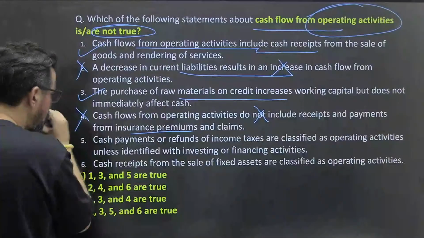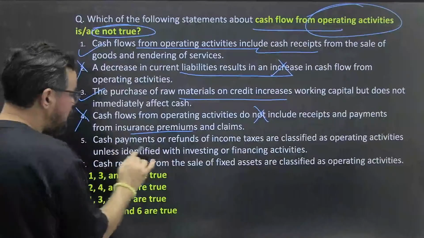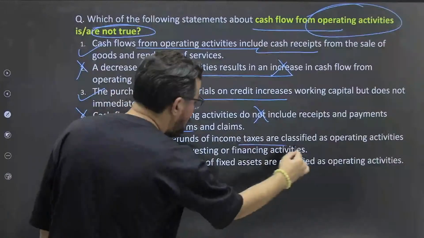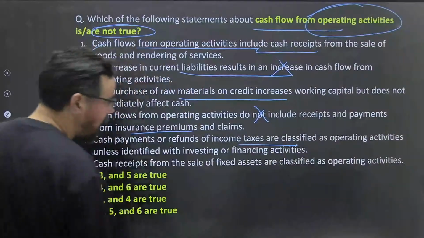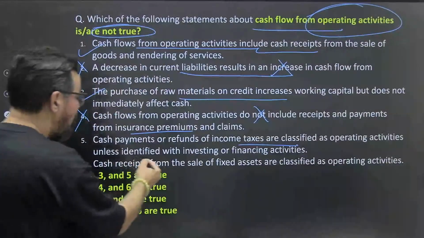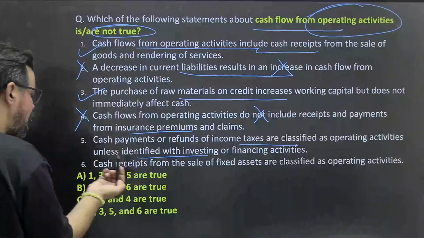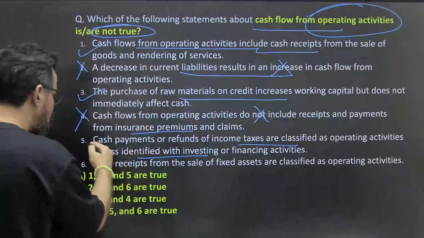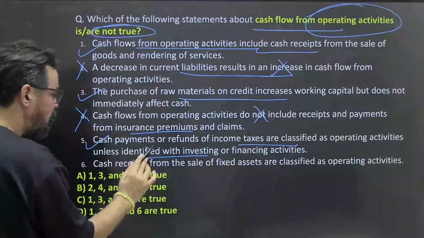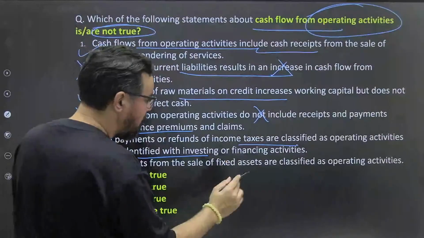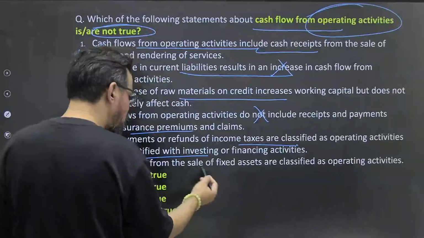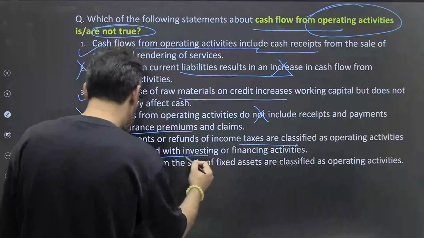This is also wrong. Cash payment or refund of income taxes are classified as operating activities unless identified with the investing or financing activities. So this is also true. Cash received from the sale of fixed asset are classified... No, these are inflow from investing activities. So this is also wrong.